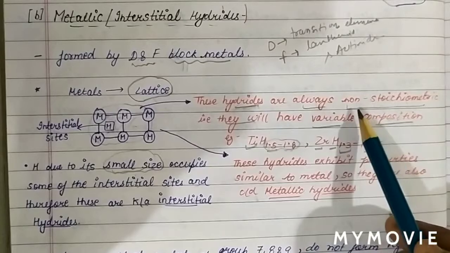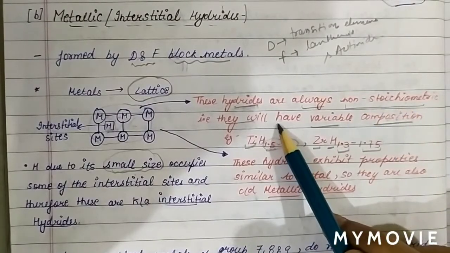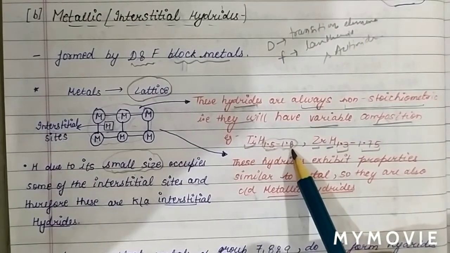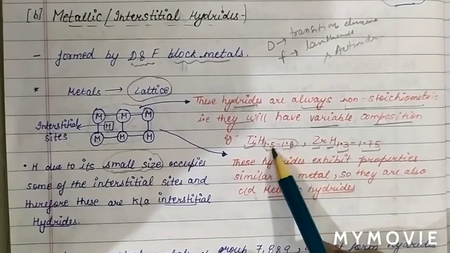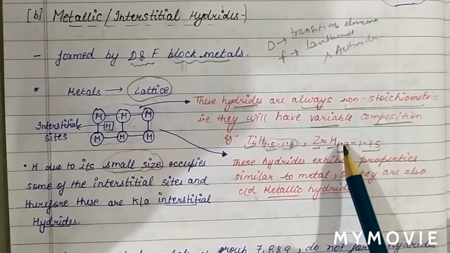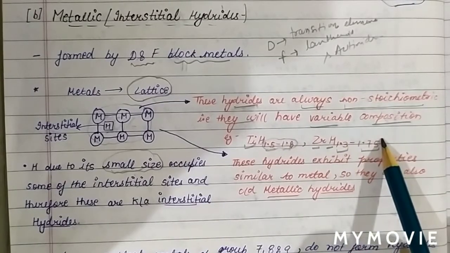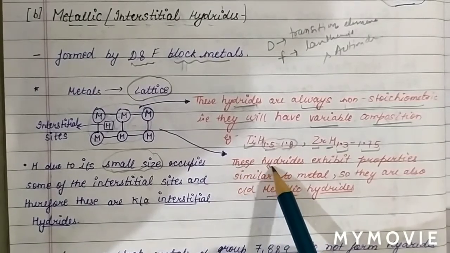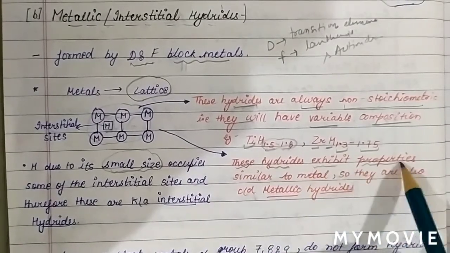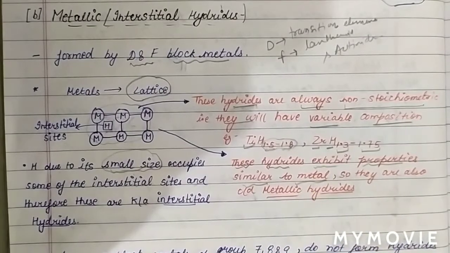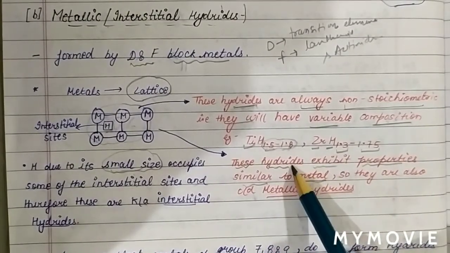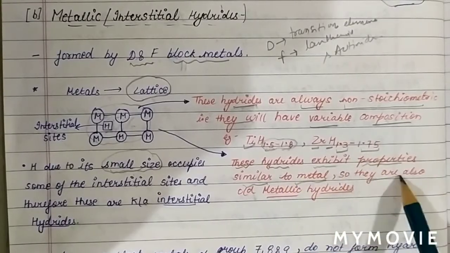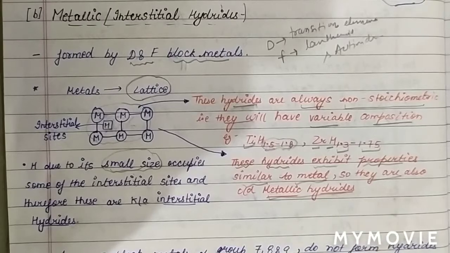And these hydrides are non-stoichiometric because they have variable composition. We have seen the example of titanium hydride. The composition of hydrogen is variable. In zirconium hydride also the composition of hydrogen is variable. These hydrides are metallic hydrides, meaning they exhibit properties similar to metals. Therefore we call them metallic hydrides.